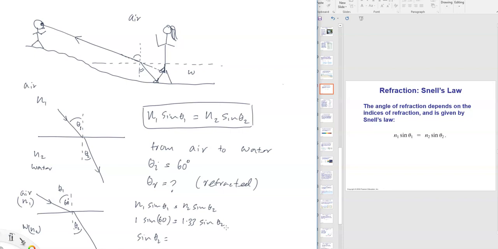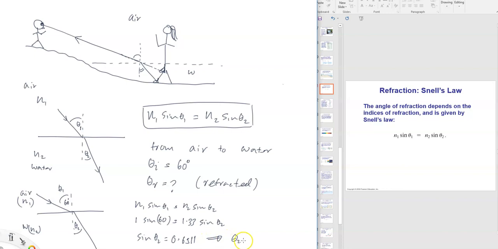So sine 60 by 1.33, I have sine theta 2 equals 0.6511.